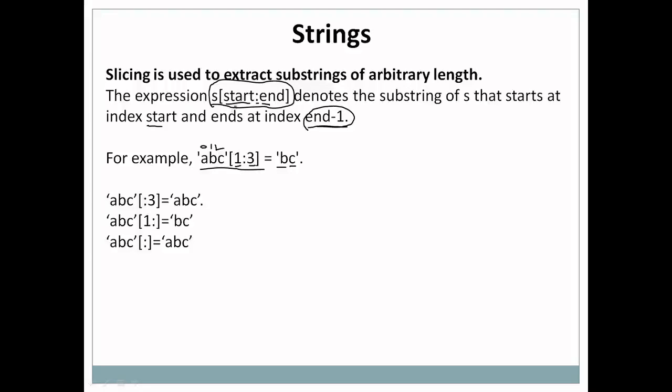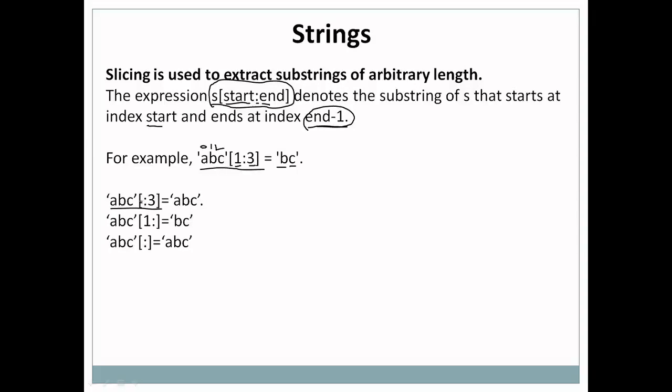Okay, there are different forms of slicing. You can look at this example below. You can specify slicing in this way also. In 'ABC' with brackets, start is not specified. The regular syntax is start colon end, but start is not specified in this example. Directly the end is specified. In this case, start is always considered as 0, the beginning of the string. So start is considered as 0 when it is not declared.